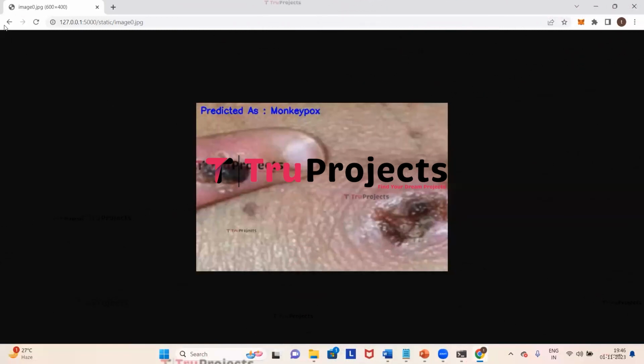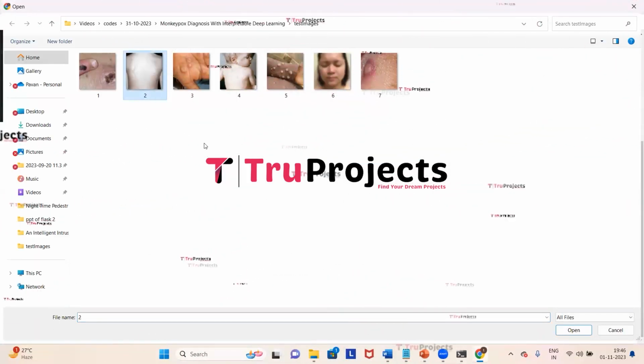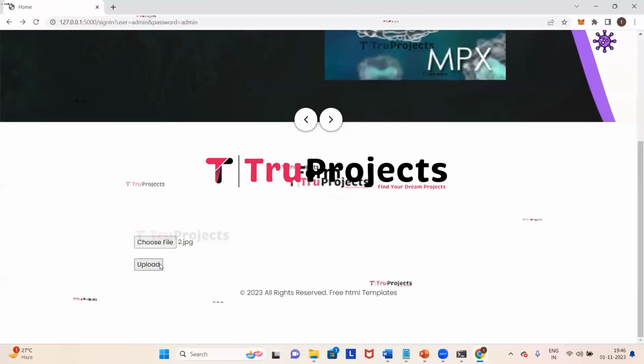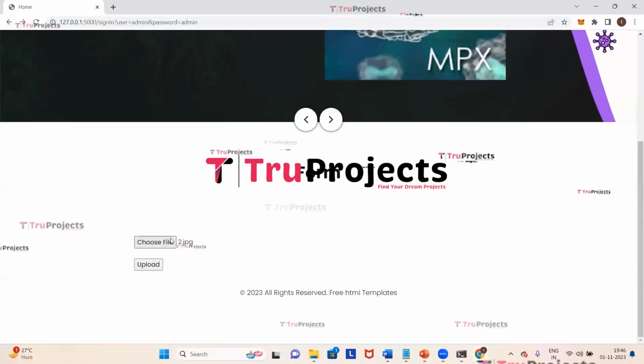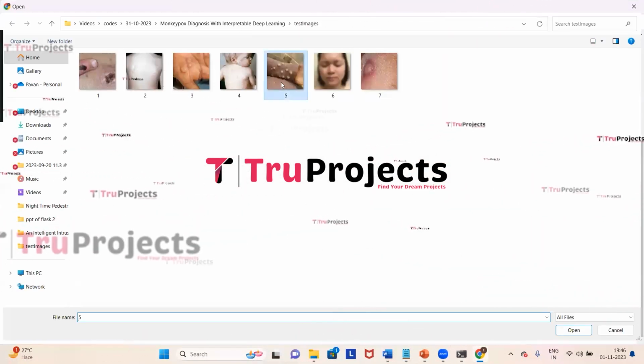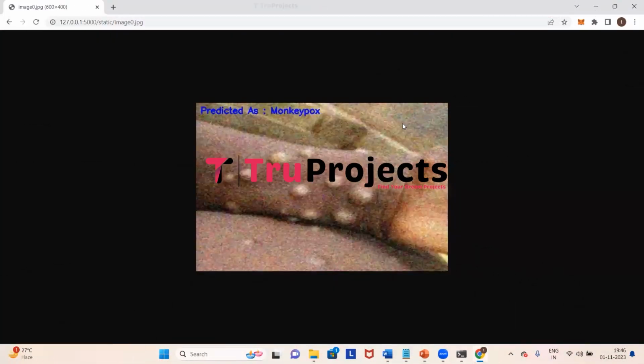Now we will upload one more image. This time I'm selecting the second image. So here we can see that it is predicted that it is non-monkeypox. Now we will upload one more image and see what will be predicted. I'm selecting the fifth image and now we will click on open. So here in the blue color text we can see that it is predicted as monkeypox detected. In this way we can upload the disease images so that the system will predict whether it is monkeypox or not.